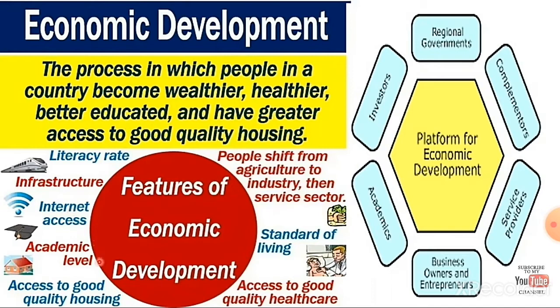The features of economic development are literacy rate, infrastructure, internet access, academic level, access to good quality housing, people shifting from agriculture to industry, standard of living, and access to good quality healthcare. So these are the features involved in economic development of the country.